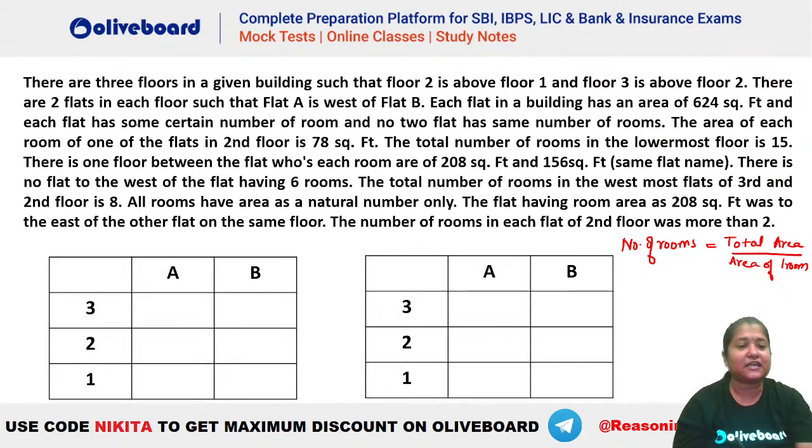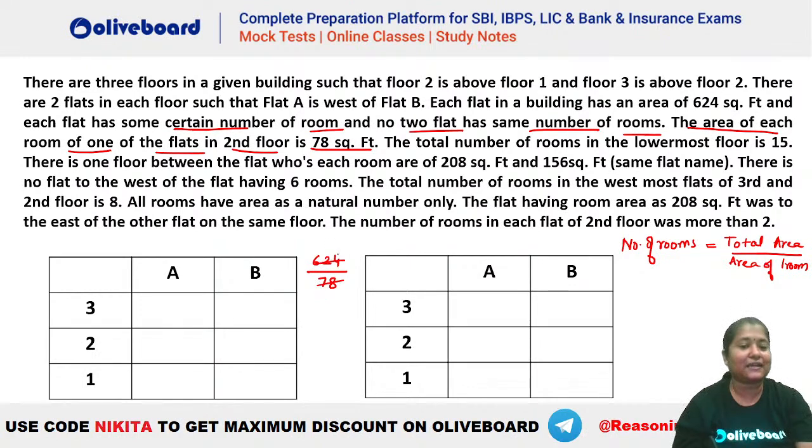Now let's see what is given. Each flat has certain number of rooms, and no two flats have the same number of rooms. So you can see same number of rooms is not a possibility. So somebody had mentioned 8 in the last one. So 8 is not a possibility. You cannot have the same number of rooms in any flat. Okay. So now let's see what is given. The area of each room of one of the flats in second floor is 78 square feet. So 78 square feet, what will be the number of rooms in there? So 624 by 78. What is the value here? What is the value, guys? 624 by 78. You can see it's going to be 8, right?